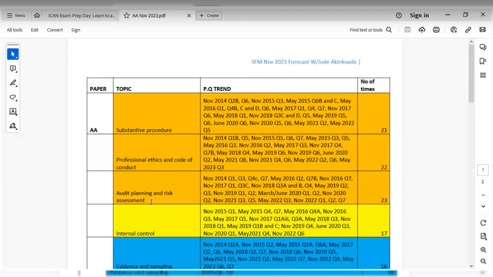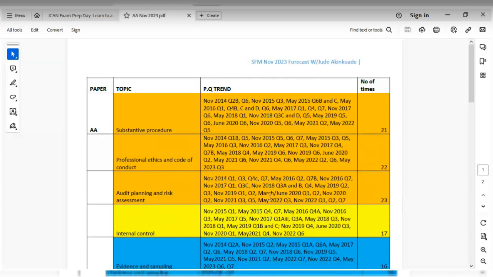All right, so take audit planning and risk assessment, solve all the questions under audit planning and risk assessment. Now, if you cannot solve all the questions under audit planning and risk assessment, solve a minimum of 40 to 50%. Okay, so if it is examined 23 times, you want to solve at least 10 to 12 questions, all right, under audit planning and risk assessment.